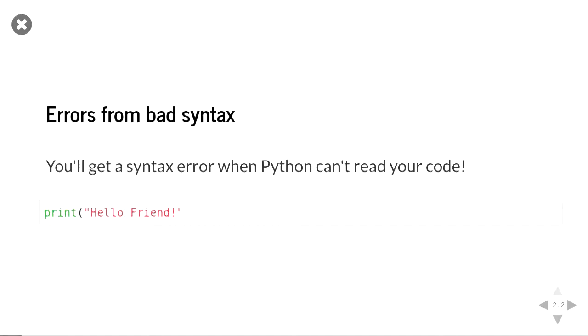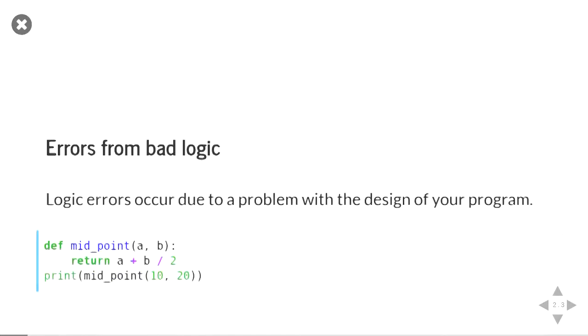One of those ways is when we can get errors from bad syntax. So for example, you get a syntax error when Python can't read your code. And in this case, we've forgotten a brace. This would be similar to us writing lots of paragraphs without putting any full stops. It would be very hard for us to understand how to read that, because that's not how grammar works.